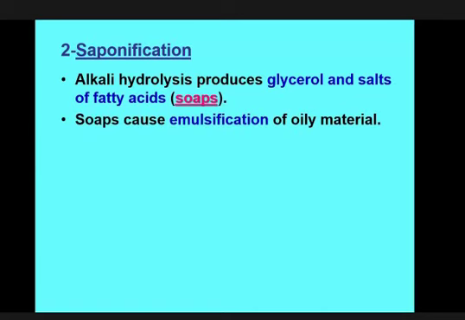When you use soap on your dirty clothes, an emulsion of fatty material and water is produced, and for this reason the fatty dirt present in your clothes is removed. So this is called emulsification. Emulsification means materials or liquids of different properties are mixed with each other, but no true mixture is produced; an intermediate mixture is produced, that is called emulsification.